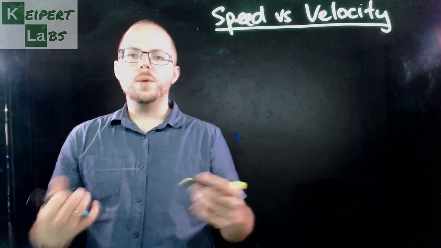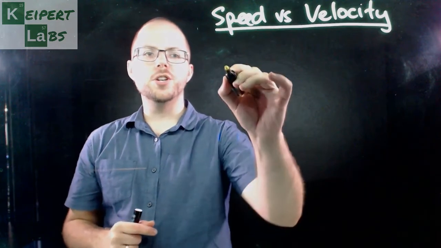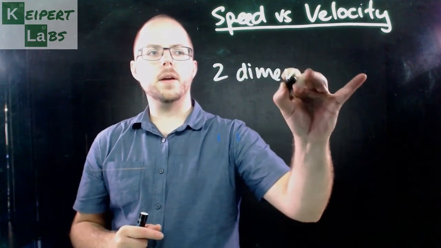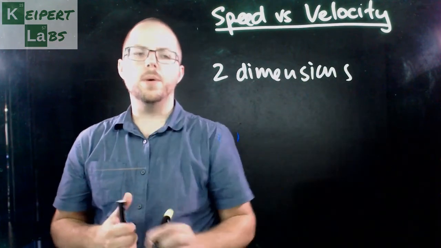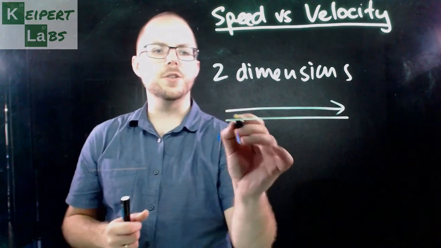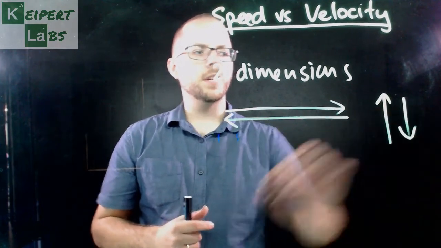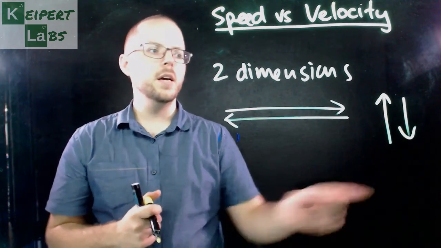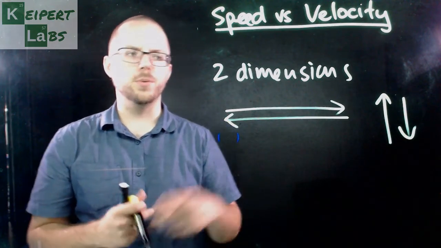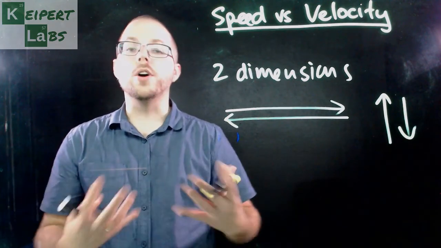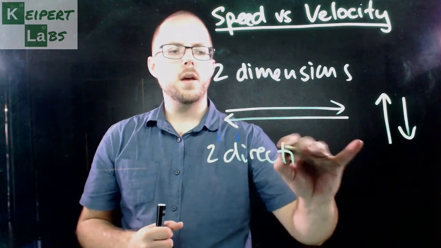Okay, so sometimes when we're thinking about an object's velocity, we're only thinking about motion in 2 dimensions. Okay, so is it moving this way or is it moving that way? Is kind of all that we are particularly interested in. Or perhaps it might be, is it going up or is it going down? You can imagine for someone who is skydiving, or someone who's been shot out of a cannon, the difference between going up and down is definitely going to affect what you do, or what forces you're going to experience.